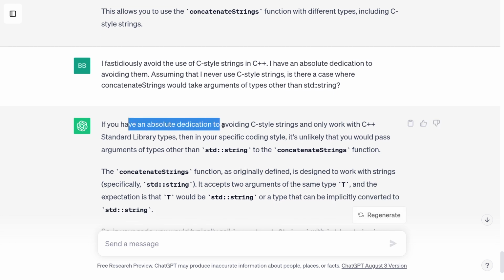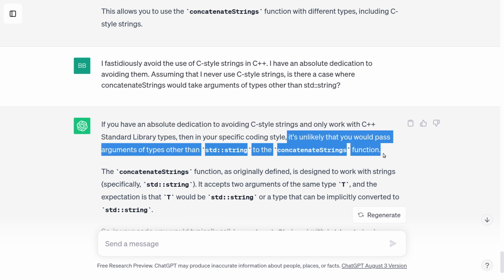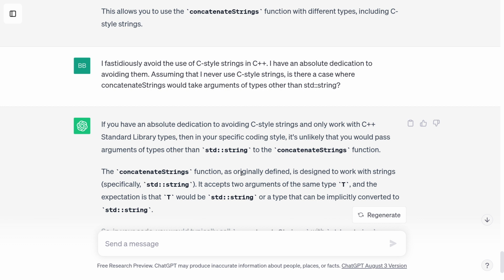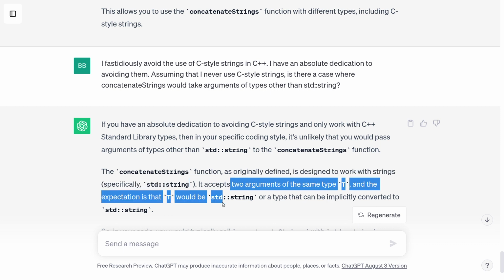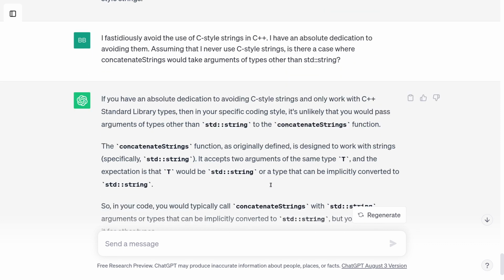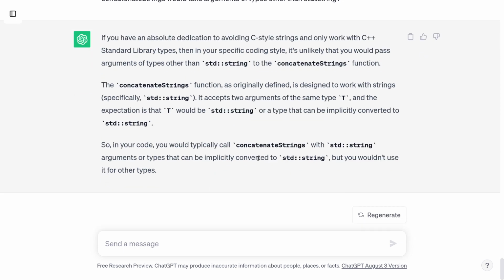If you have an absolute dedication to avoiding C-style strings, then in your specific coding style, it's unlikely you'd pass arguments of types other than std string to the concatenate strings function. The concatenate strings function, as originally defined, is designed to work with strings like std string. It could accept other arguments of a type that could be implicitly converted to std string, but otherwise it wouldn't.